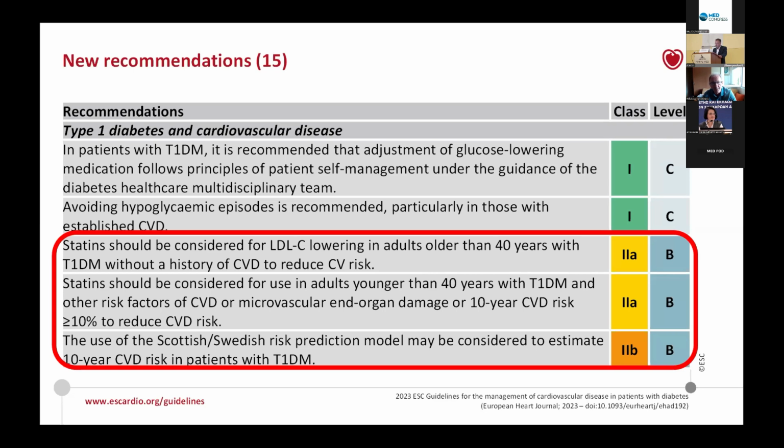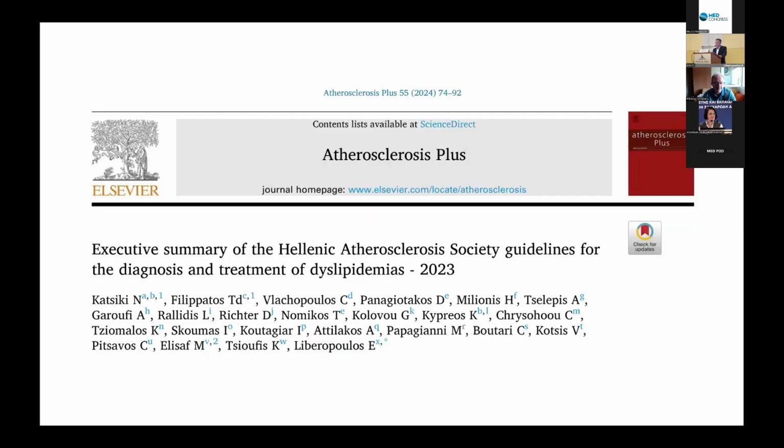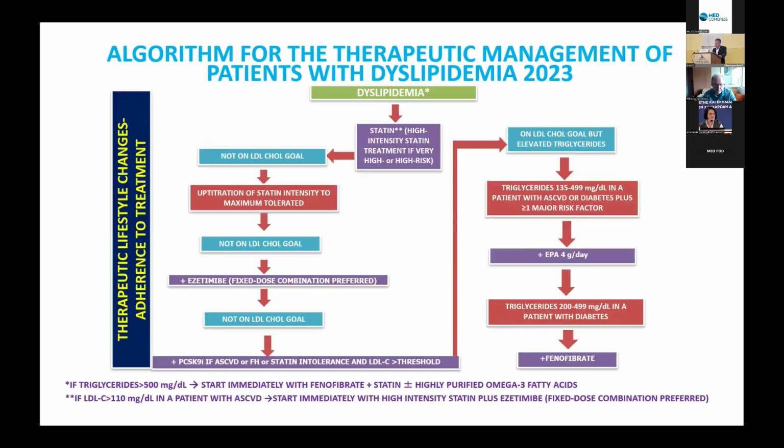with type 1 diabetes. And finally, these are the guidelines from the Hellenic Atherosclerosis Society for the management of dyslipidemia. And this is the algorithm we follow here in Greece. So we say that a statin should be our first choice, of course, high intensity when the risk is high or very high. And then we should uptitrate to the maximum intensity or the maximum tolerated.